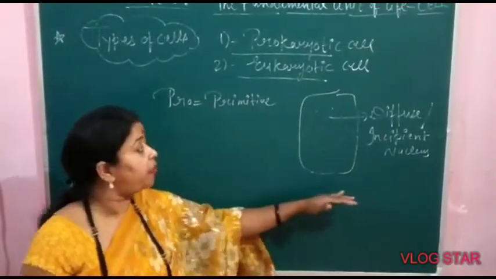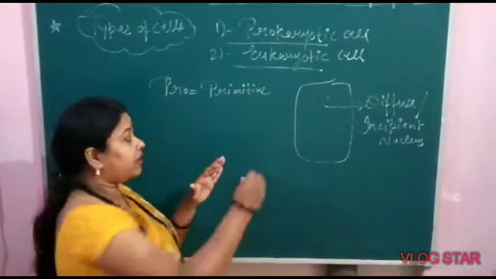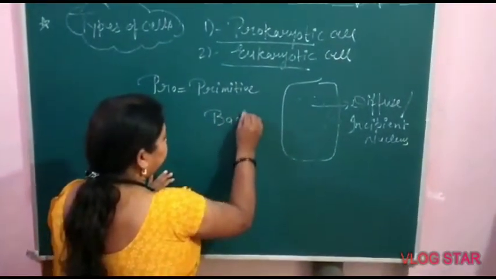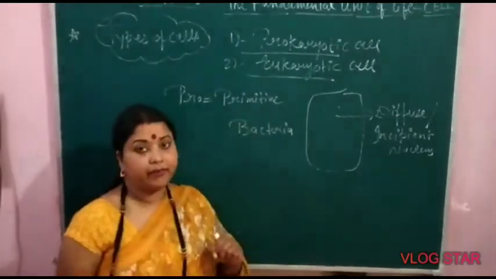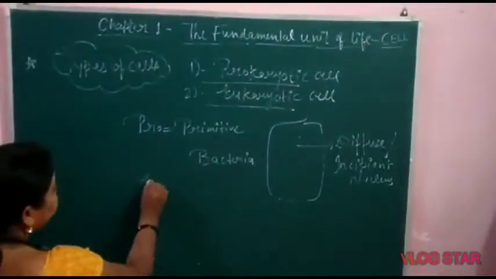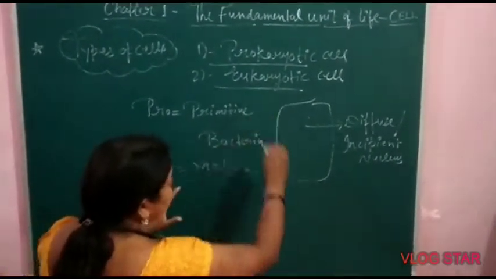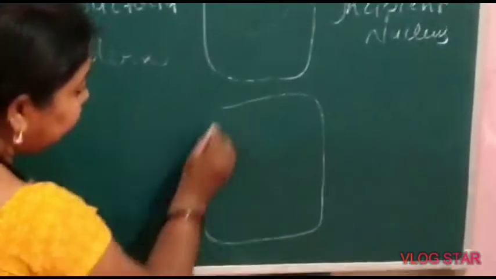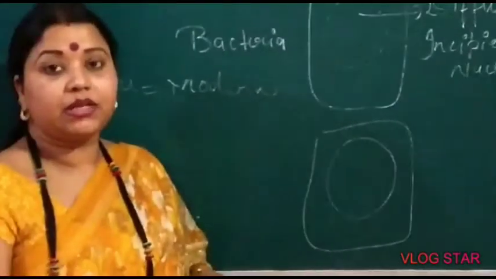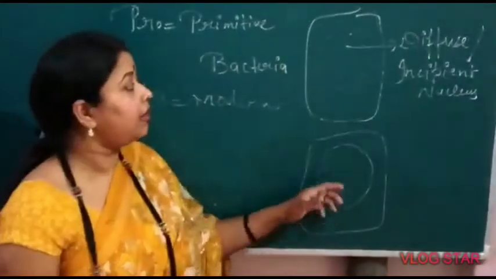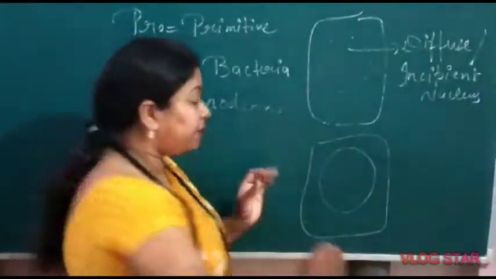This is a special property of prokaryotic cells. Examples of prokaryotes are bacterial cells. Bacteria are an example of primitive types of cells. While in eukaryotes, eu means modern type of cells, a complete true nucleus is present in the center. Complete nucleus is present in eukaryotes, while diffuse nucleus is present in prokaryotes. Complete means true nucleus.